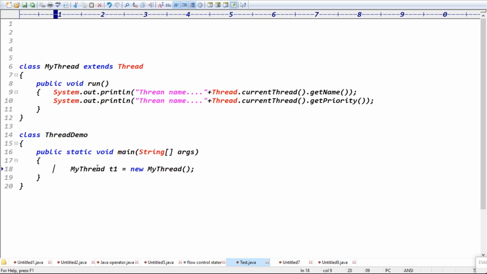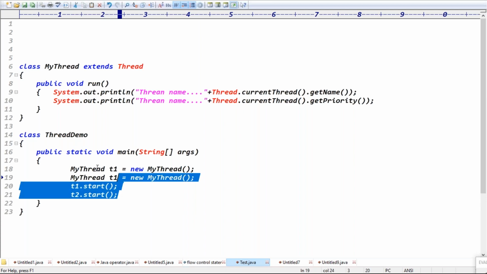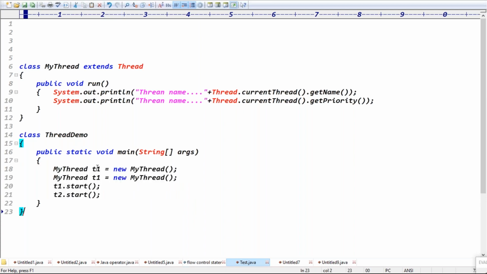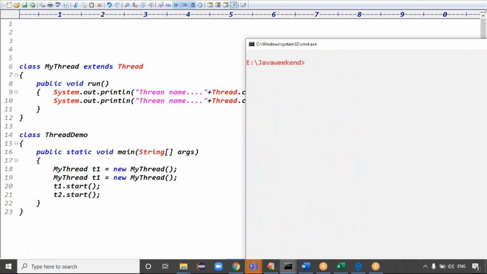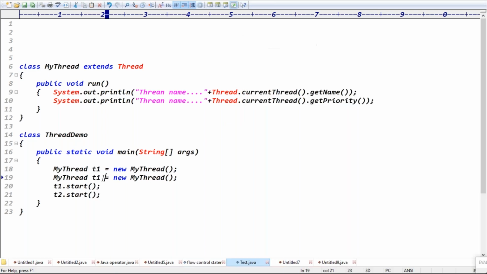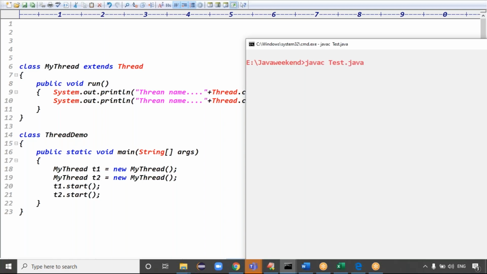Then one more thread you can create. On t1 you can call the start method, and on t2 you can call the start method, right? t1.start and t2.start, guys. The reference variables you have to change: t1, t2. Can you compile this code, guys? The code is compiled. Then java, the class is called ThreadDemo, right? Exactly.